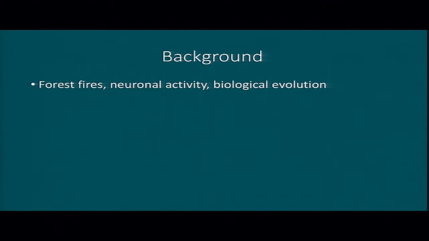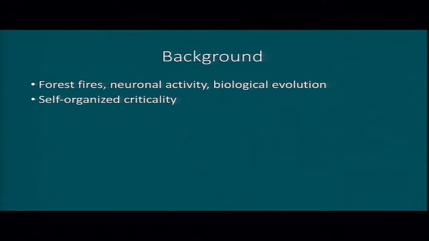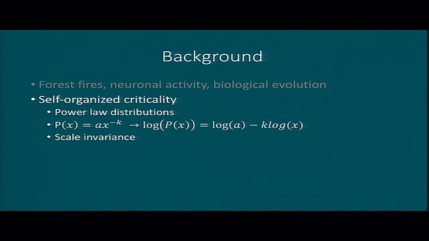So forest fires, neuronal activity, biological evolution, these are all natural systems that display critical behavior without fine-tuning of parameters. This is a phenomenon known as self-organized criticality. It's indicated by power law distributions in event size and duration distributions. And that means that the events are scale invariant.